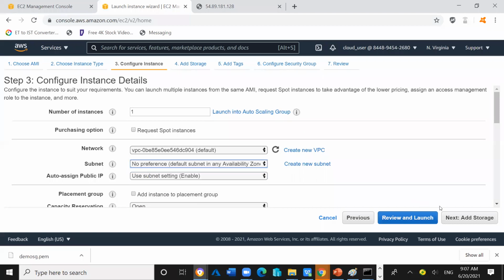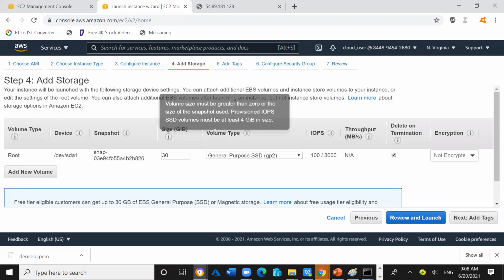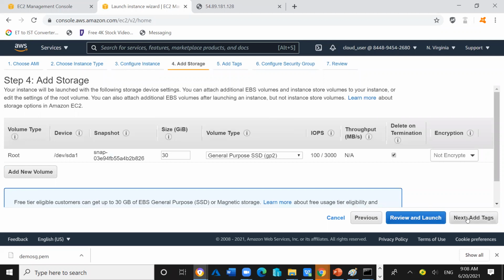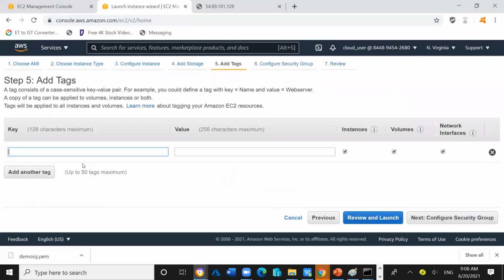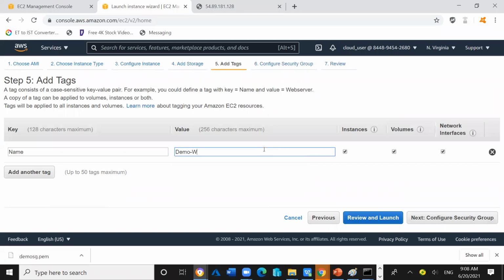Click on next. Step number 4, leave everything as default. And I will tag the name of the new server as Demo Windows Server 1. Click on next.